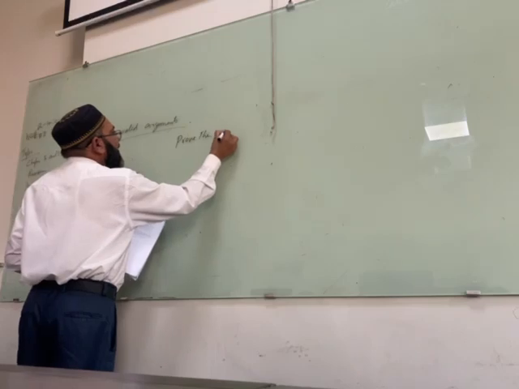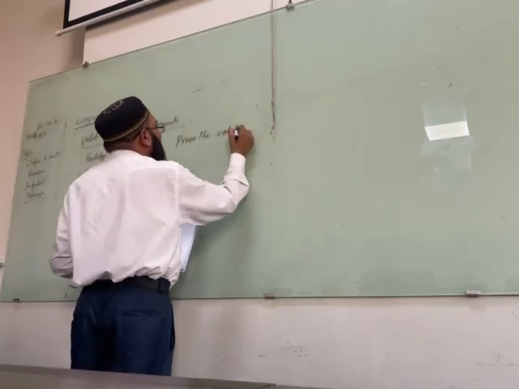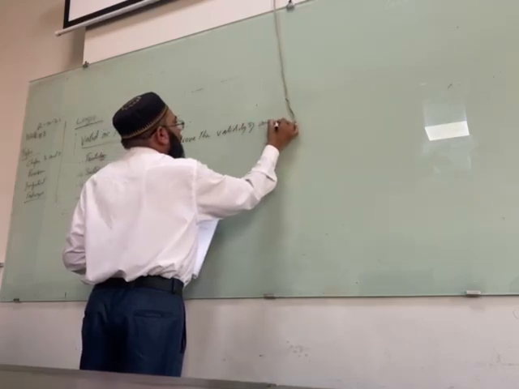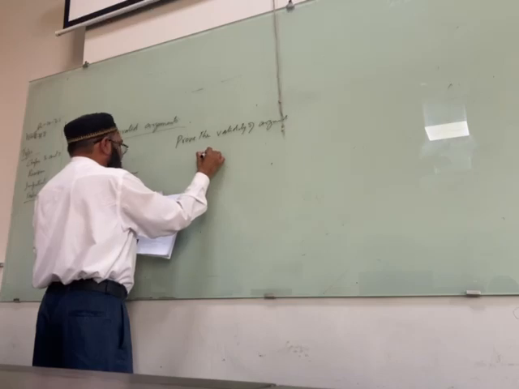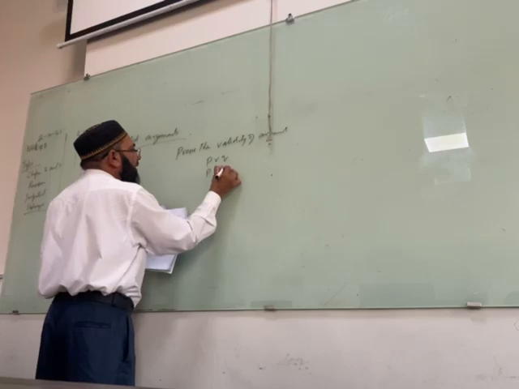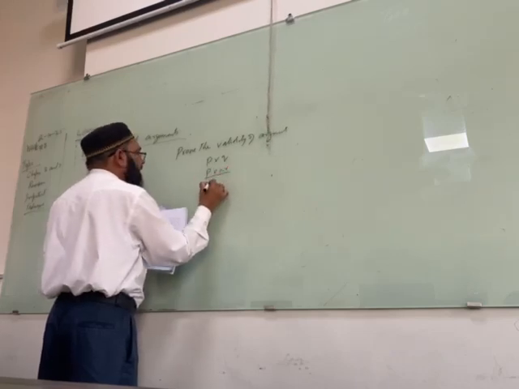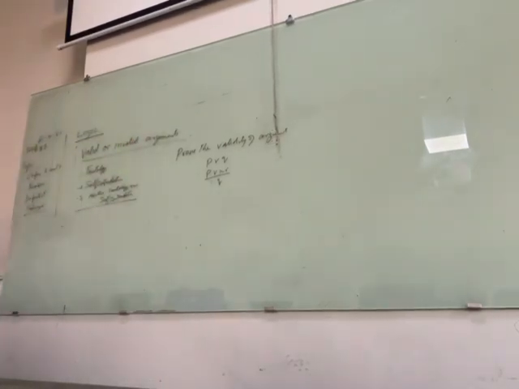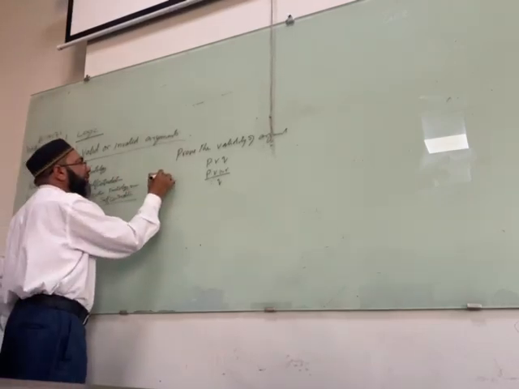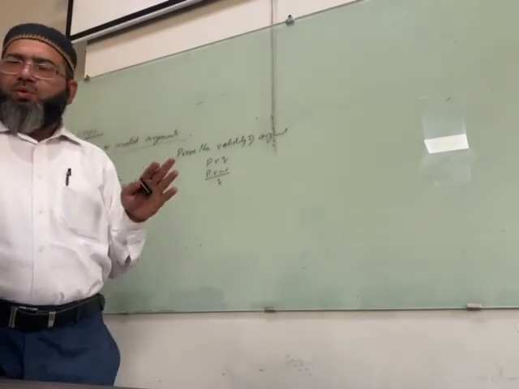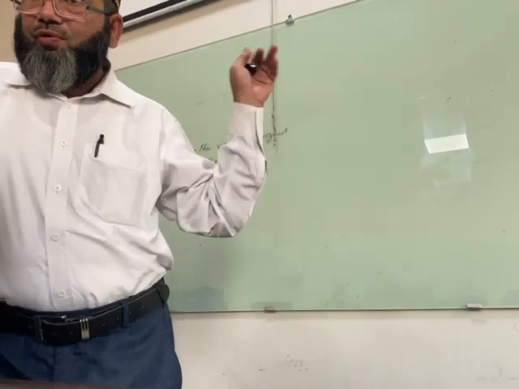Prove the validity. What is the question? Prove the validity of the argument. Argument क्या है? P R Q, P R not R, therefore Q. ये आपको कराए हुए क्लास में. Step 1 is given. Sometimes there is a word problem. You should first perform this.